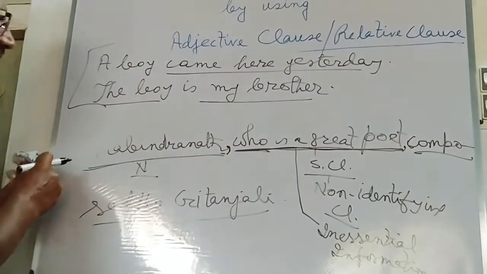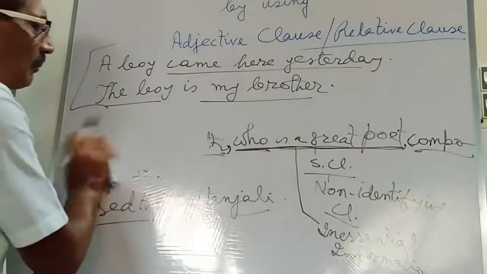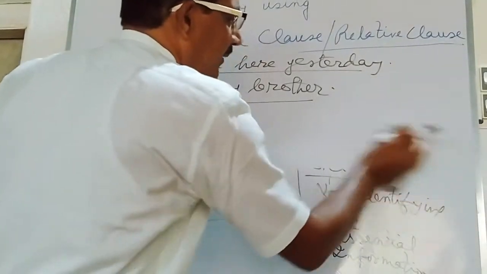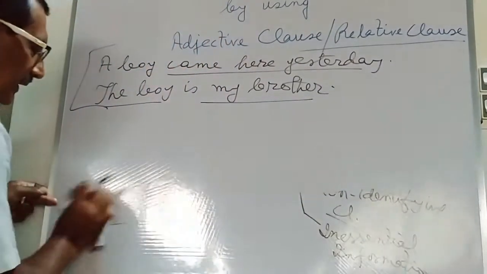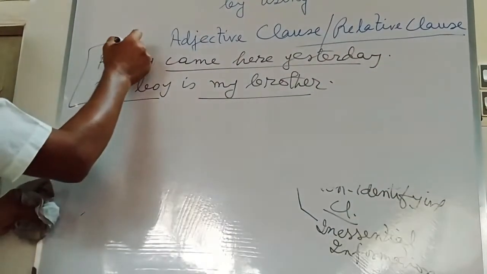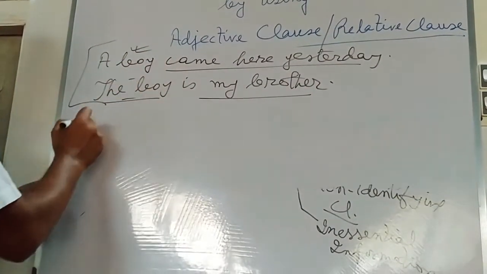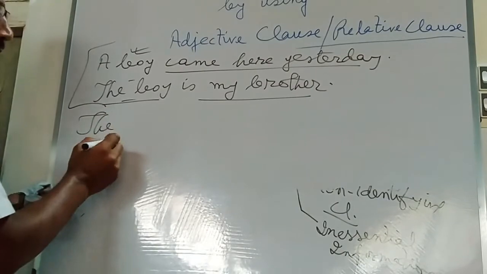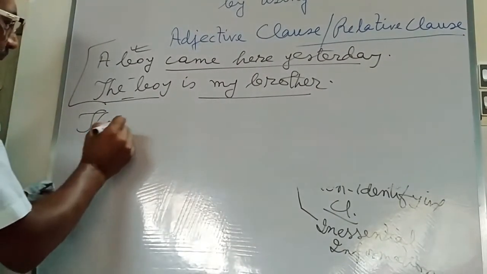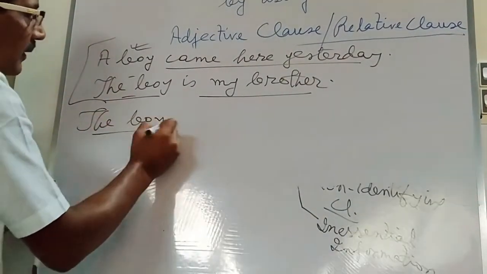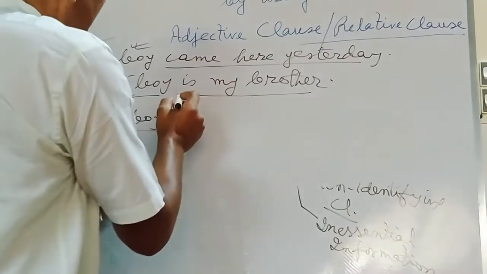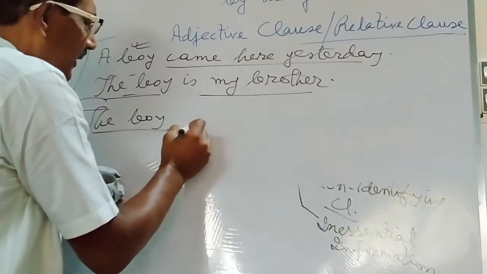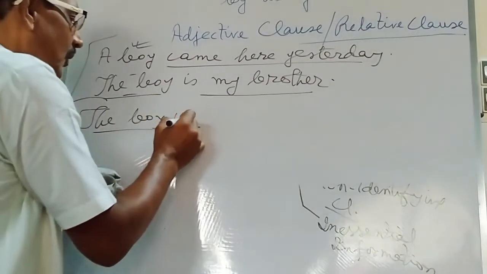And here, at the time of joining into a complex sentence by using an adjective clause or relative clause, you will have to join in this way. Now see, there is the noun word, the boy, about whom the information is given. Next, you will have to use the relative pronoun instead of the boy: who.